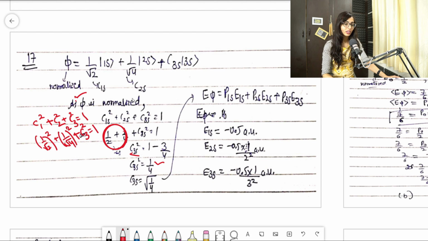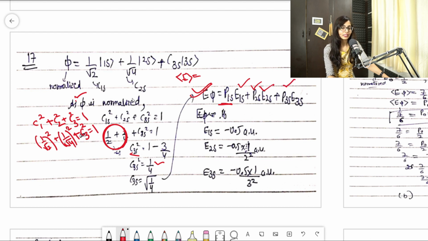So I got the value of C3s, and it was asked what the average value is. I told you this will be the formula: probability of 1s state into energy of 1s state, plus probability of 2s state into energy of 2s state, plus probability of 3s state into energy of 3s state. That is the formula. So we'll find everything individually: E1s, E2s, E3s, and also P1s, P2s and P3s. Clear? So let's see what P1s is.